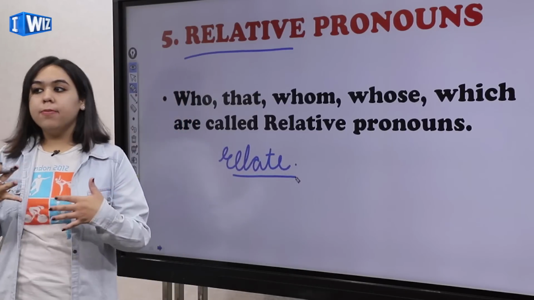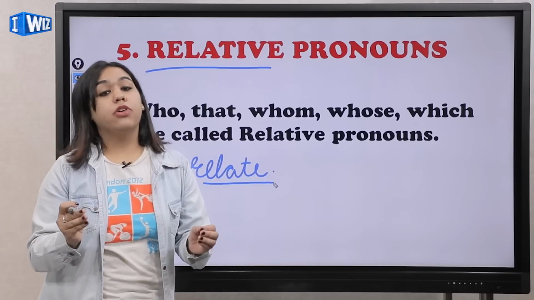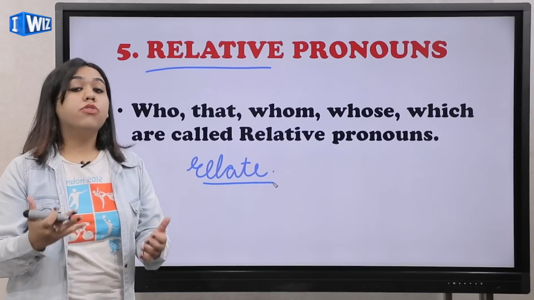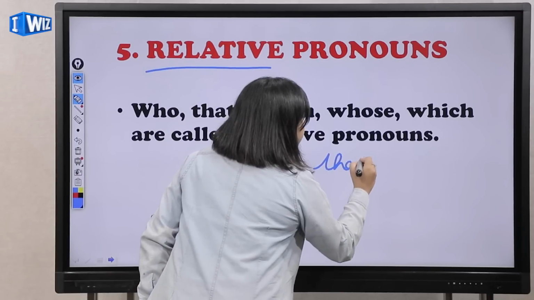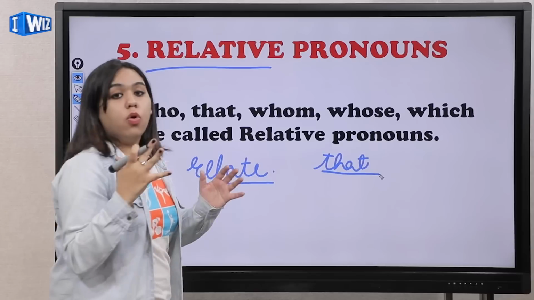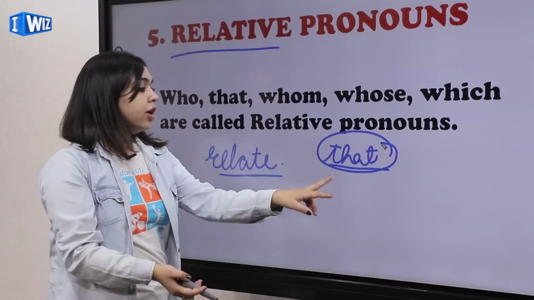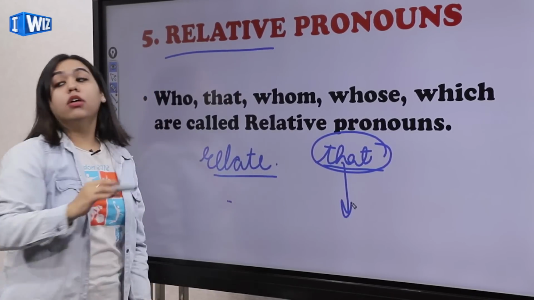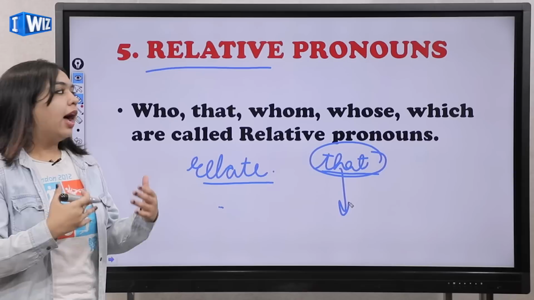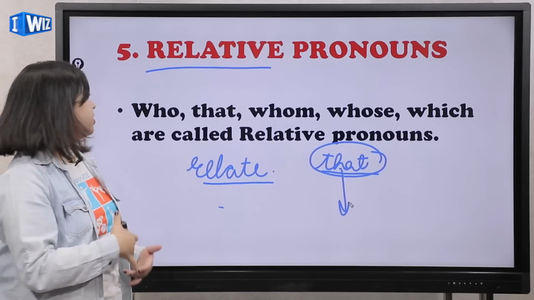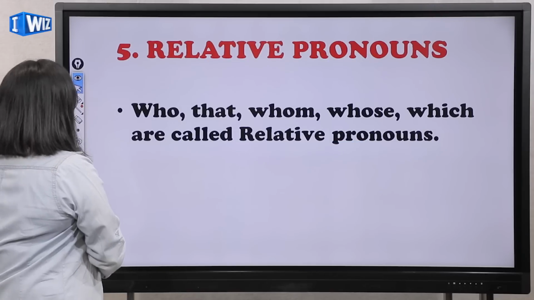If I talk about something, let's say I'm talking about a dress, and you tell me that, ma'am, your dress looks really good. So I say that this is the dress that you gifted me. So when I say that, this is the dress that you gifted me, here I am trying to relate that this is the same dress that you gifted me. So here that will be a pronoun that is called a relative pronoun, where we are relating to things or to events. Okay, I hope it is clear to you, and when we read more examples, it will get even clearer. You'll get a clear picture of it. Okay. So let's move on.